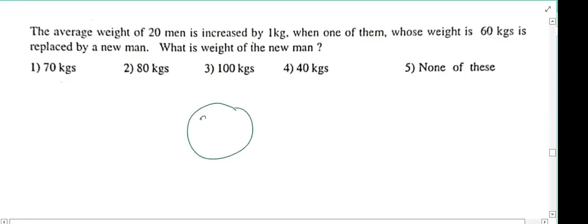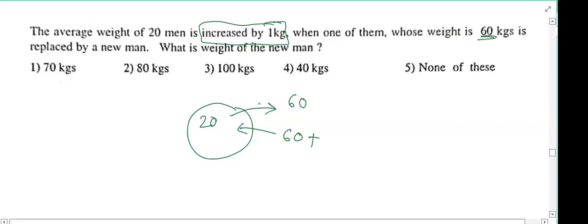There is a group of 20 members. One person is leaving the group and one person is joining the group. The leaving person is taking 60 rupees along with him, so the new person also has to bring 60 rupees. Then the average will remain the same. Yes or no? Yes, sir. But it is already mentioned that the average is increased by 1 kg, so the new person is bringing more than 60 or less than 60? More than 60.